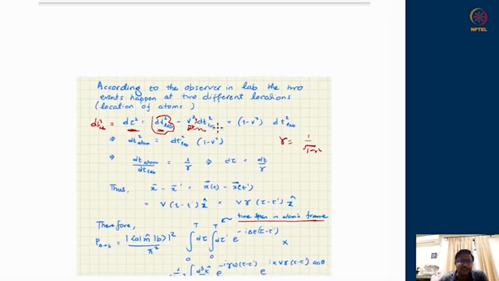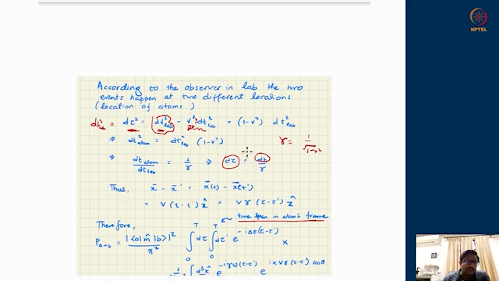So you see dt atom upon dt lab is 1 over the gamma factor, and d tau, which is the proper time of the atom, is the same proper time seen from the lab frame, which is small dt. So they are off by a factor of gamma.